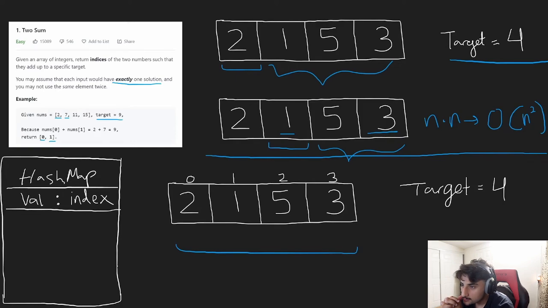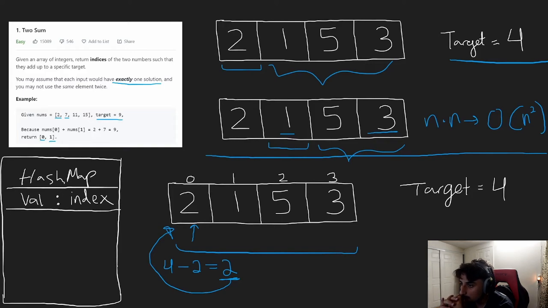If we added the entire array into the hash map initially, then we would get to the value 2 first, right? We would want to check, does the difference between target 4 minus this value 2, which is equal to 2, exist in our hash map? And we would find that 2 does exist in our hash map, but we're not allowed to reuse the same one, right? Because they're both at the same index, we can't use the same value twice. So we would have to compare the index of our current 2 with the index of the 2 that's in our hash map. There's actually an easier way to do this though, and it's a little clever, and let me show you how to do it that way.